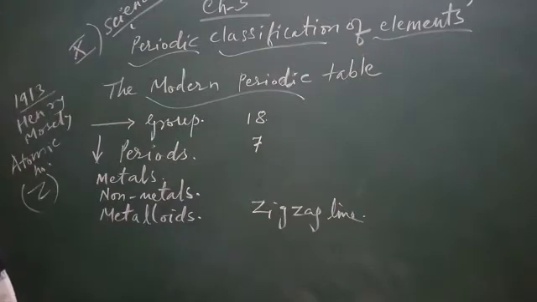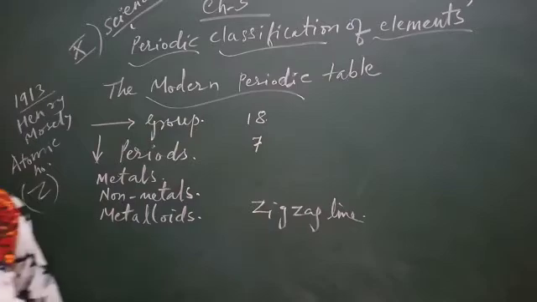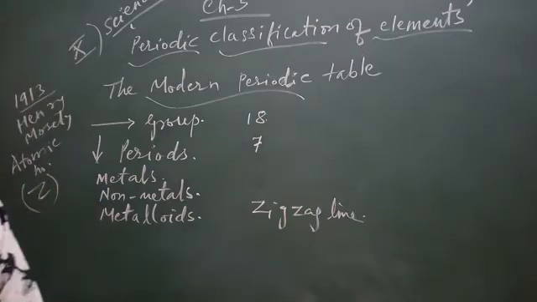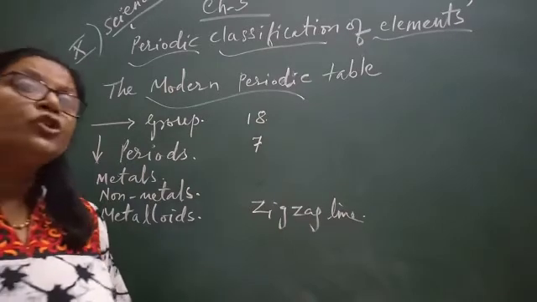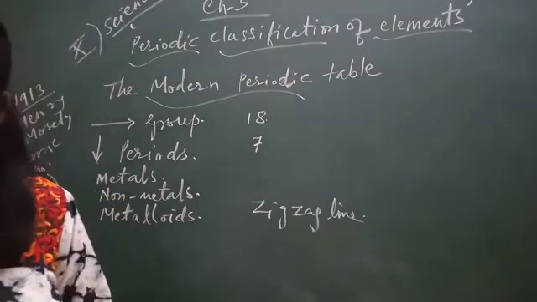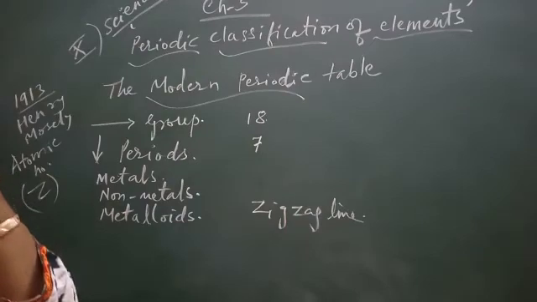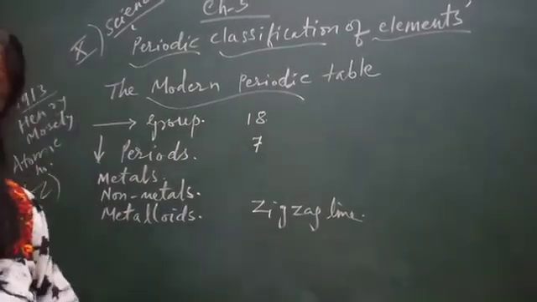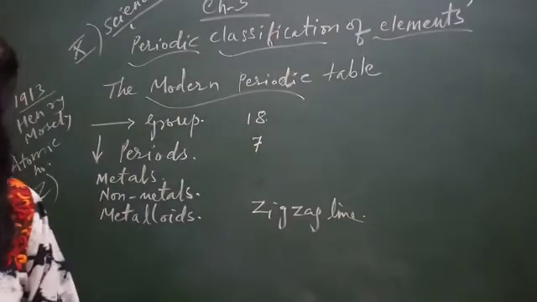How are the positions of cobalt and nickel resolved in the modern periodic table? You know, previously in Mendeleev's periodic table, this place was not clear. And how are the positions of isotopes of various elements decided in the modern periodic table? Isotopes, you know, have the same atomic number but different atomic mass. So how these isotopes were arranged was not clear in Mendeleev's table.